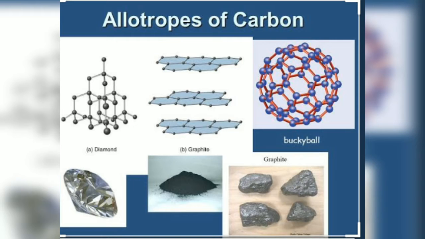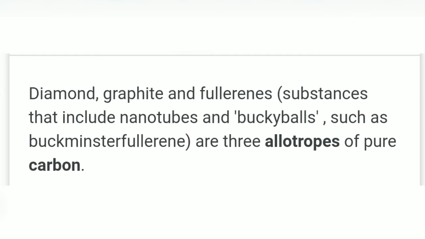First of all, diamond, graphite and fullerenes, substances that include nanotubes and buckyballs such as Buckminsterfullerene, are the three allotropes of pure carbon. So dear students, pure carbon has three types of allotropes, that is diamond, graphite and fullerenes. Let me tell you one more important thing. Fullerenes is a new word for you, and it is a type of nanotube. It includes the nanotubes and also the buckyballs that resemble this structure.